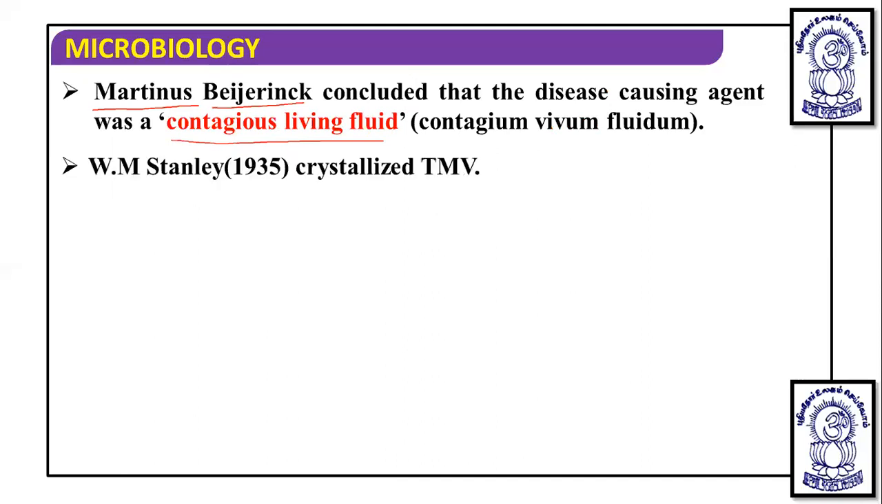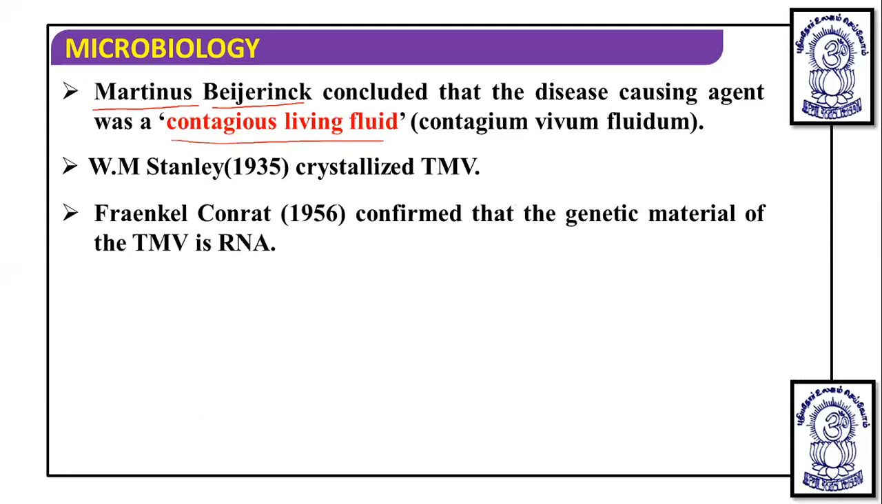After this, another scientist was W.M. Stanley. In 1935 he crystallized TMV, the tobacco mosaic virus, and he showed that these viruses are mainly made up of protein. For this, Stanley got the Nobel Prize for the discovery of this crystallization. Later on, Fraenkel-Conrat also confirmed that the genetic material of the virus is RNA.